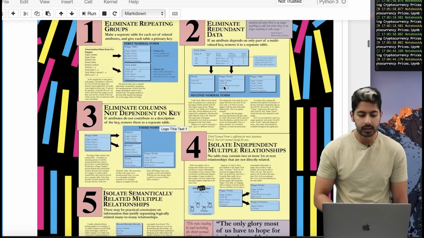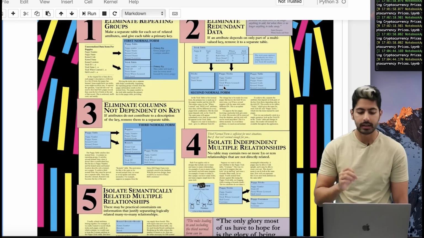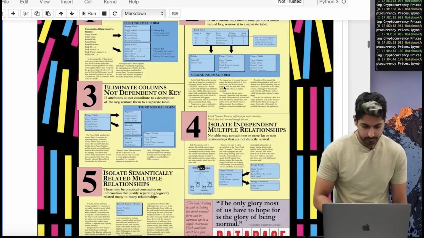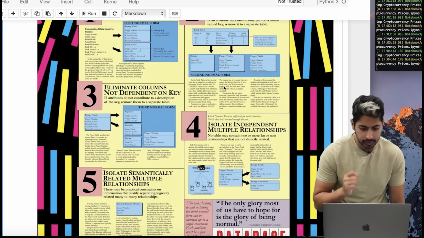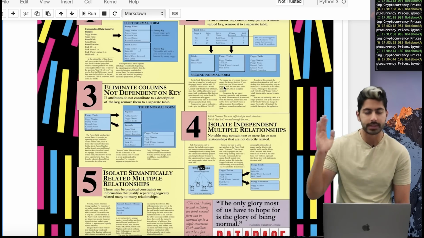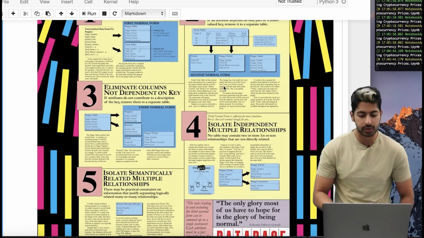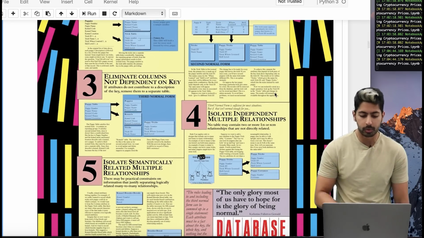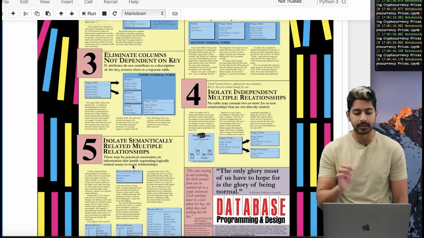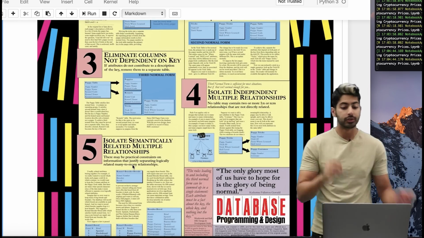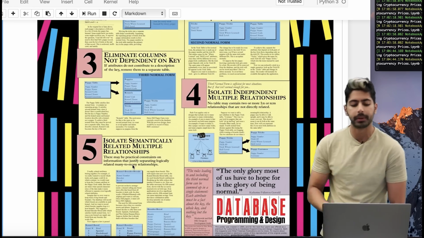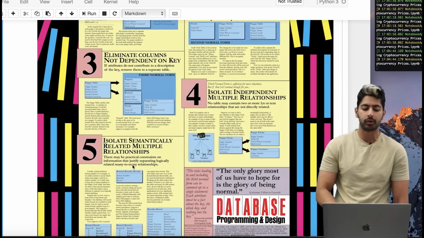Eliminate redundant data. Eliminate columns not dependent on the key. So if attributes do not contribute to a description of the key, remove them to a separate table. So it's kind of compartmentalizing all of these different features. Isolating independent multiple relationships and isolating semantically related multiple relationships. You can read this small text later on, but those are 5 key rules for data normalization.